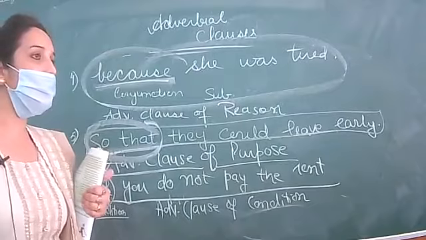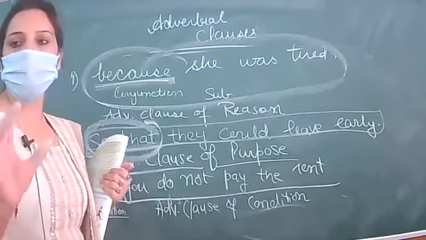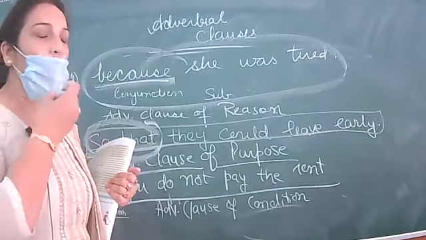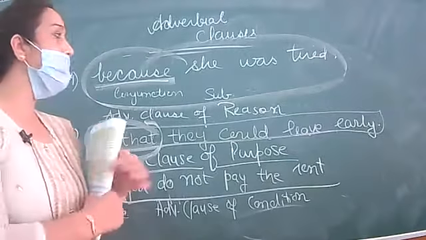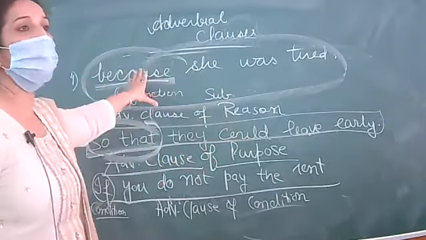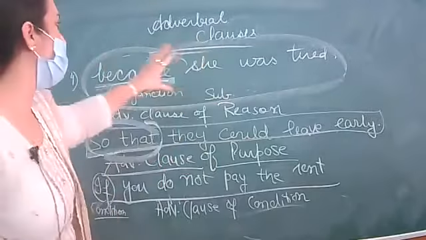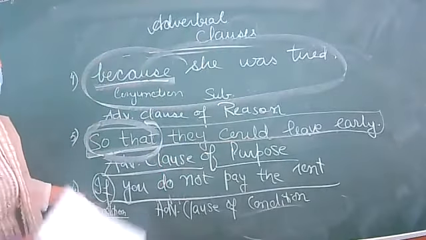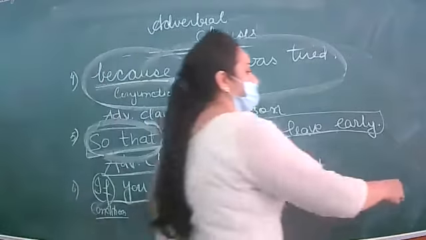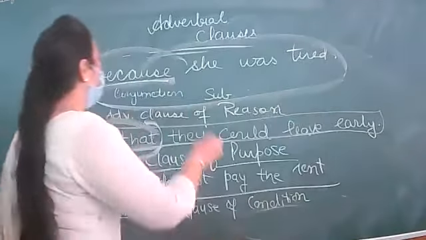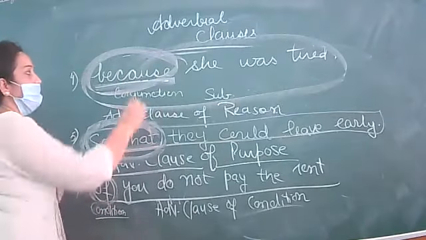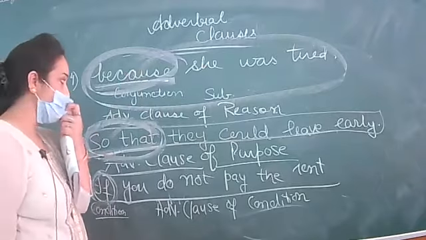You can understand the explanation also, because every clause should have a reason. There should be a logic that I am also explaining side by side. You don't straight away write down the answer and put a tick mark. Understand the logic, how to find out a subordinate clause. Every subordinate clause has a conjunction in the beginning, like because, so that, if.